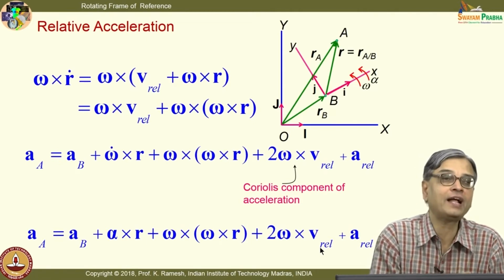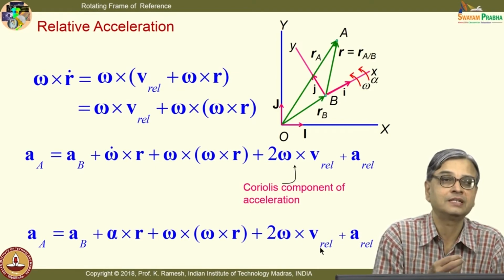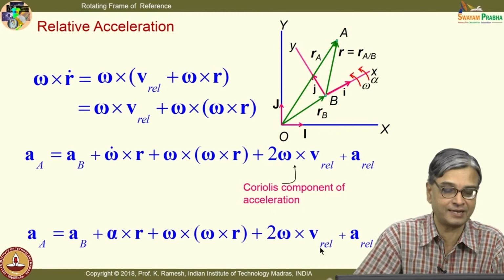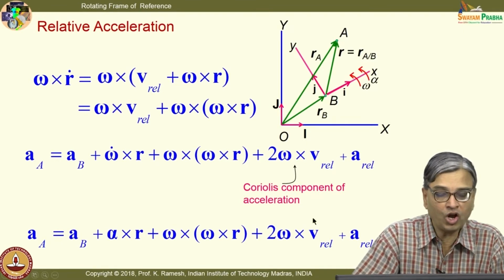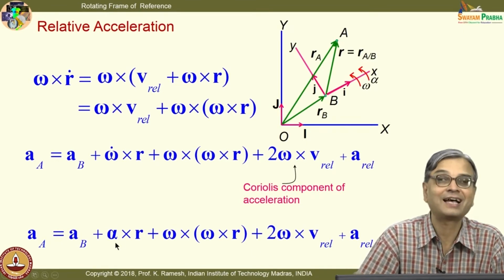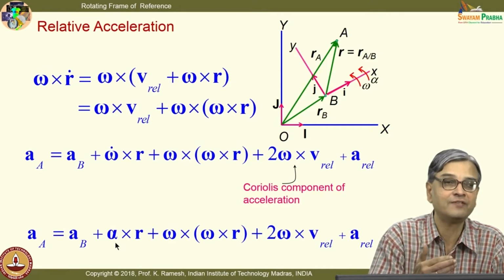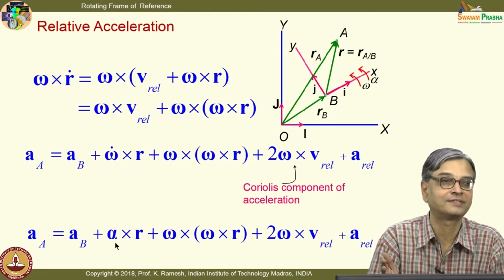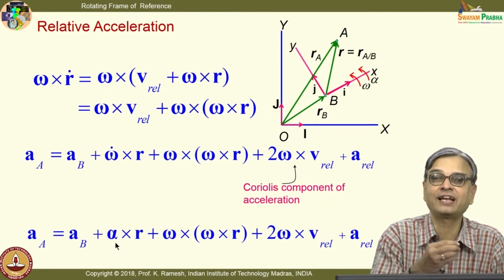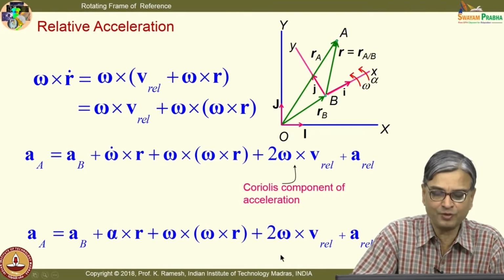And if you go back and look at it from the point of view of your relative acceleration concept, I have A A equal to A B plus a whole lot of these quantities, which has to be relabeled as the relative acceleration of A with respect to B. It has many components, and we need to get an interpretation of these quantities, that we will also do.